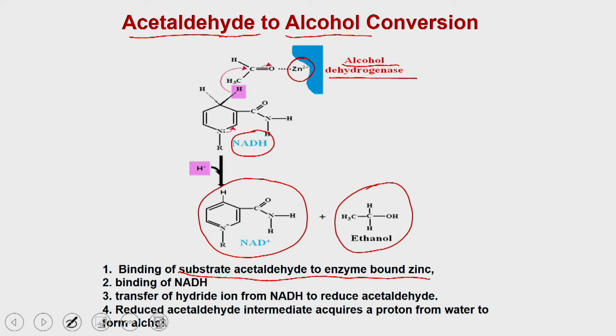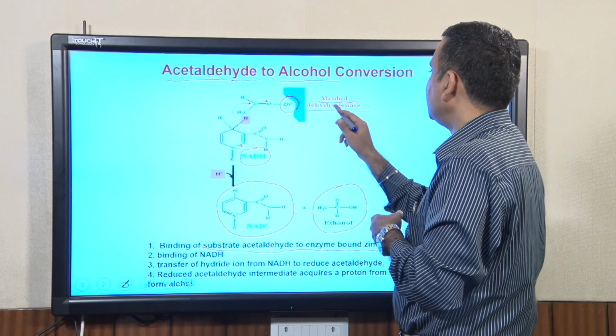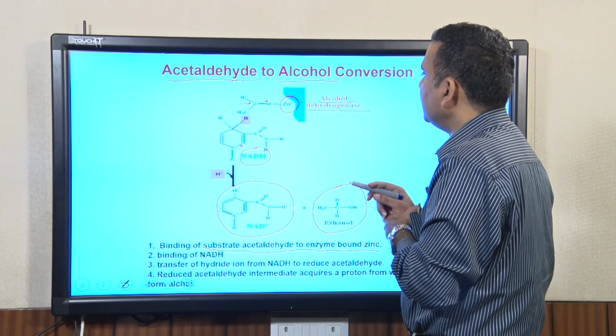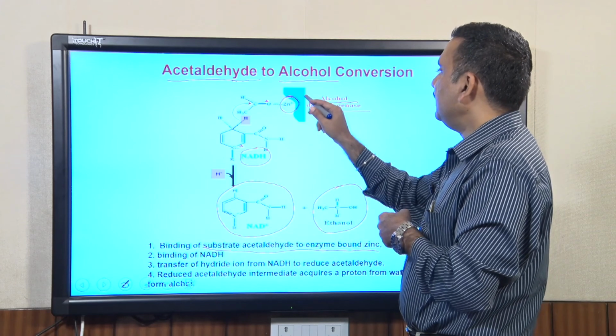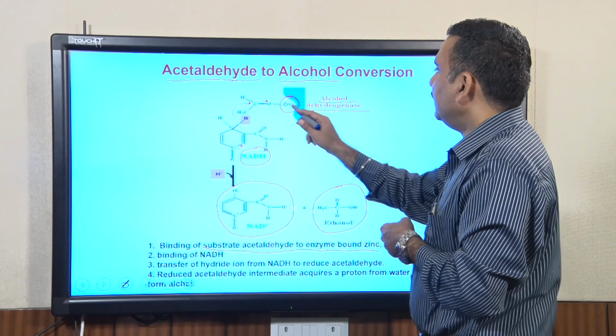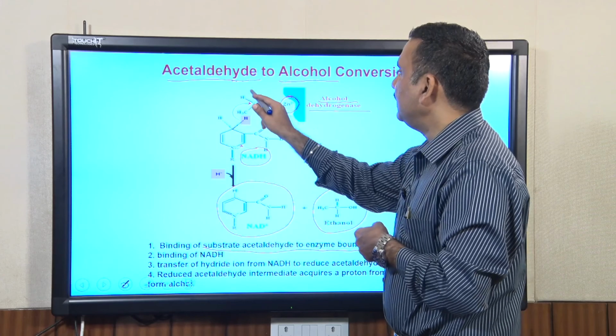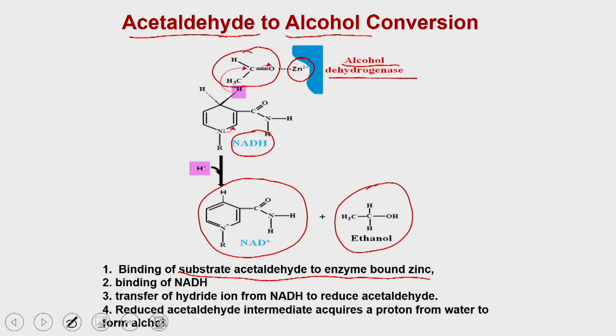So, let us recap again. The reaction of acetaldehyde to alcohol is catalyzed by the enzyme called alcohol dehydrogenase, which is a zinc bound enzyme. In the first step, the active site zinc binds the acetaldehyde and also binds the NADH, and then there is a transfer of hydride ion from the NADH to the acetaldehyde, and that generates an intermediate.